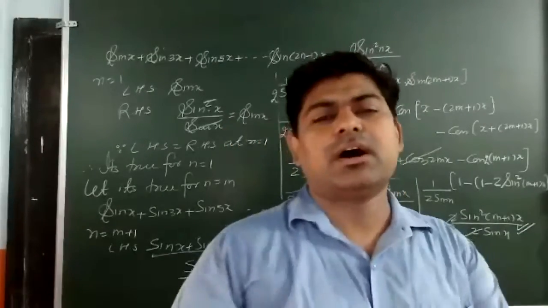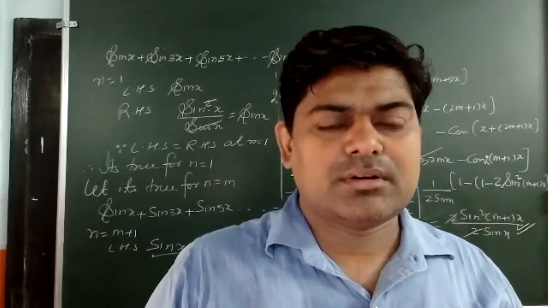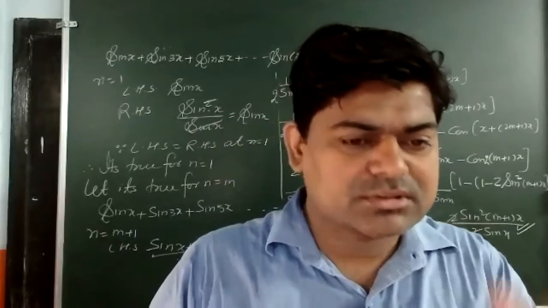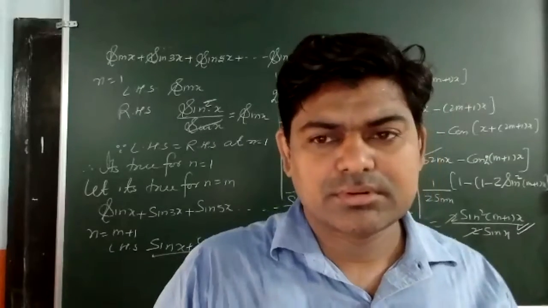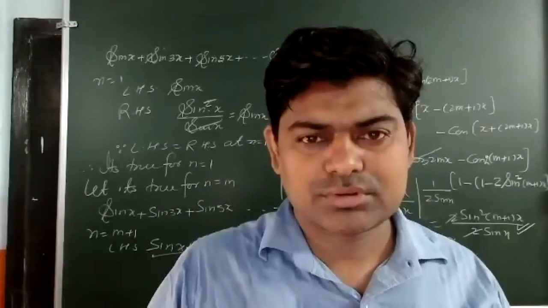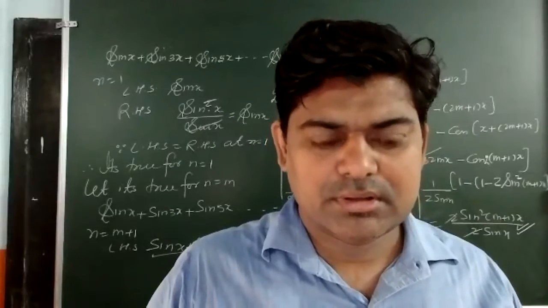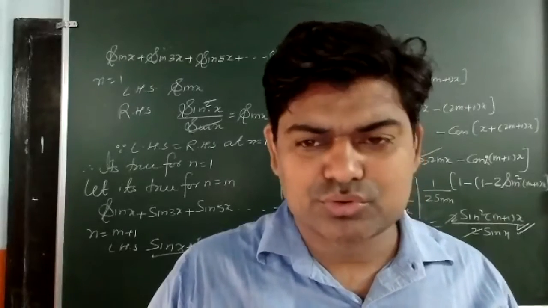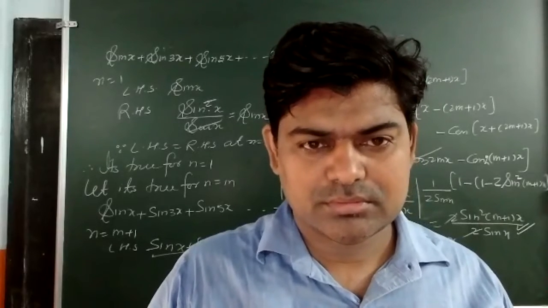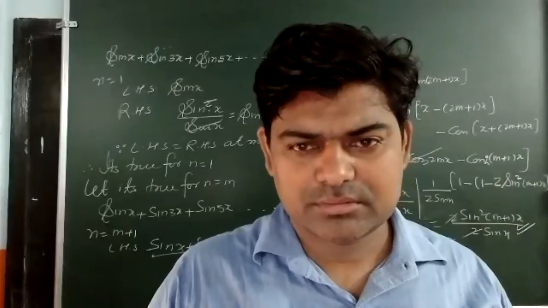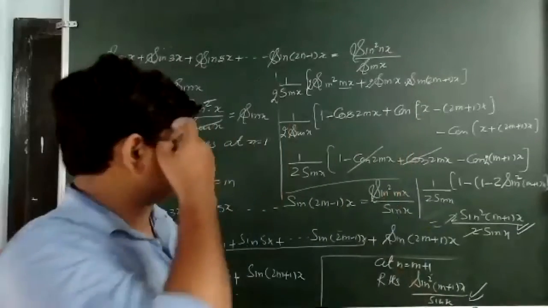Now tell me, to find these terms, I can take p is equal to 1, say yes or no. I can take p is equal to 2. Not getting it? Let me explain.